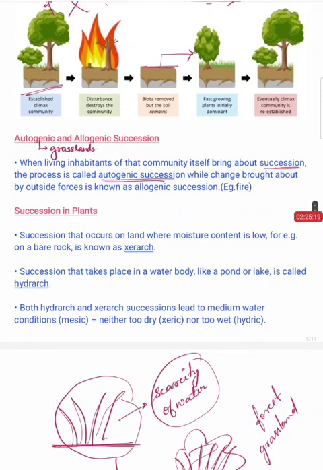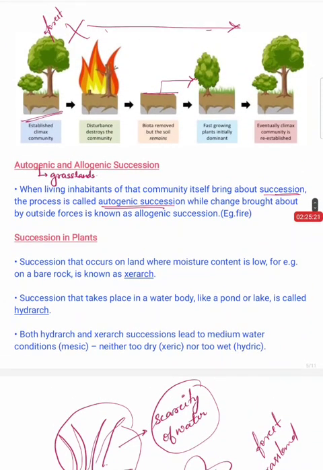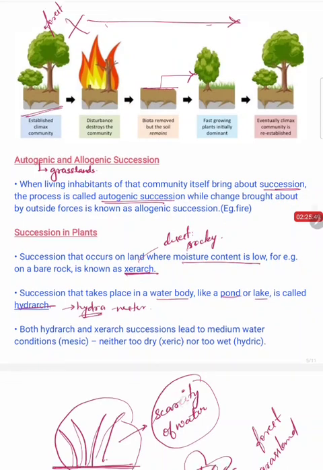So let's discuss a few terms when it comes to succession in plants. The first term is xerarch. When a succession happens on a land where moisture content is low, like that of a desert or a rocky area, such succession is called xerarch. And when a succession takes place in a water body like a pond or a lake, it is called hydrarch. As the name indicates, hydra means water, right? When a succession takes place in water, it is called hydrarch.